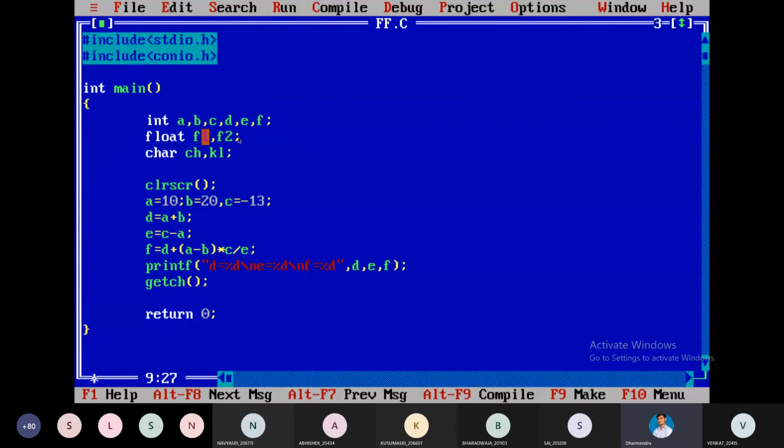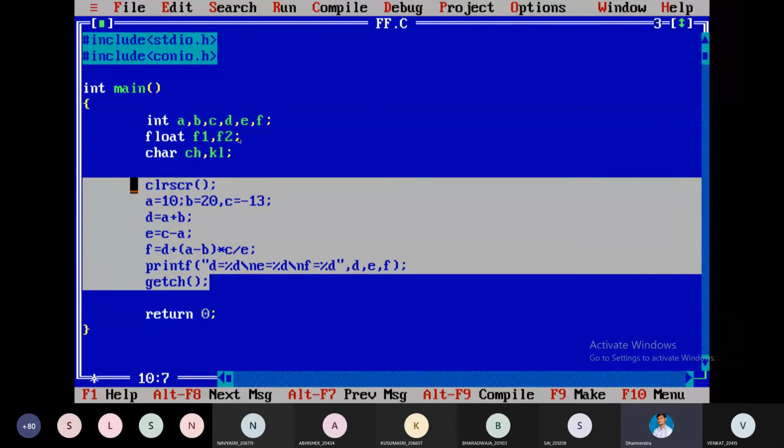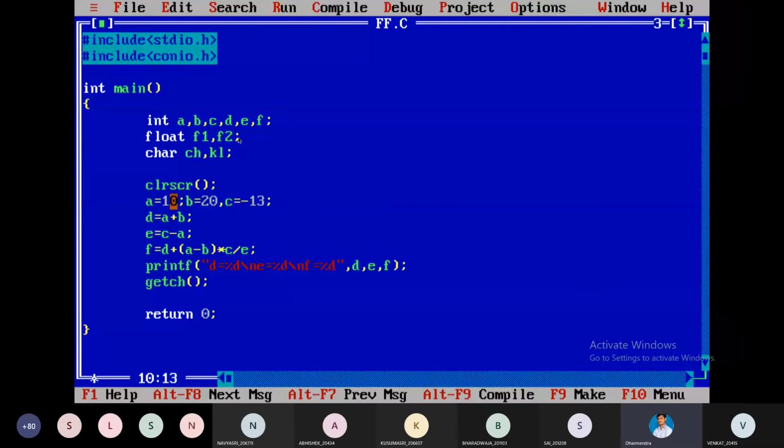Just try that, why waste time? Try to take the variables and give the inputs from the keyboard. If it is in floating points, just declare them as float. Whatever operations you want, addition, subtraction, multiplication, division, all operations you can perform and print the result. That is a very easy program. Try it, otherwise I'll explain it in the next class.